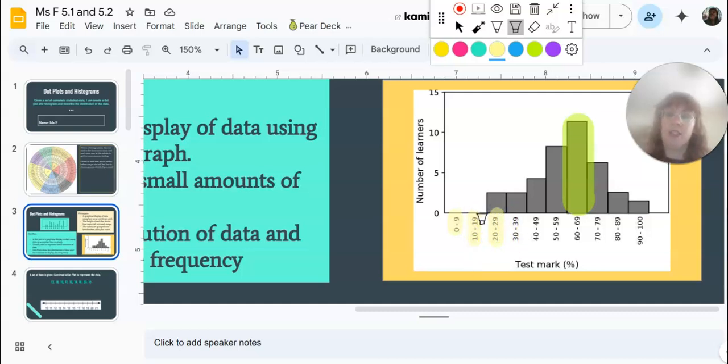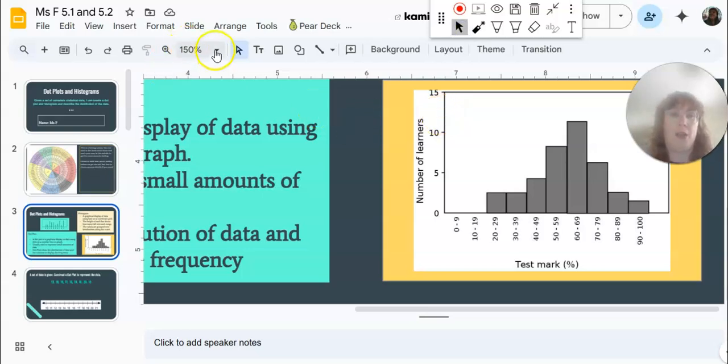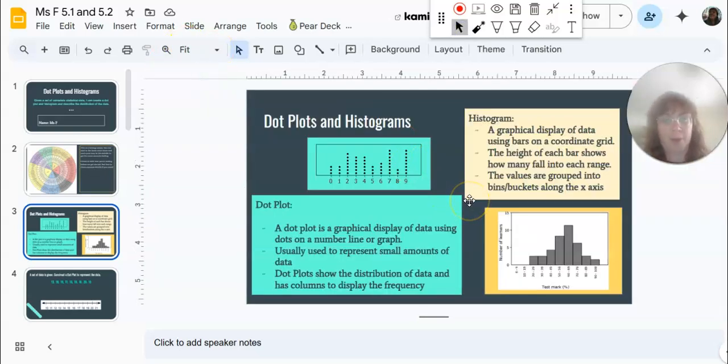So they're grouped into these categories. Usually histograms are used for a bigger set of data, and then we have these bins for grouping. But again, we can easily see, hey, this is the most frequent category. That's what happened the most. We can easily see there's no data from 0 to 19. So it gives us this visual picture of what is happening with our data.